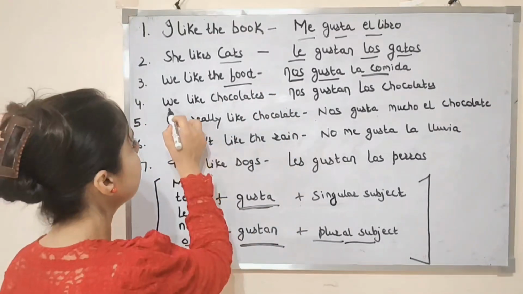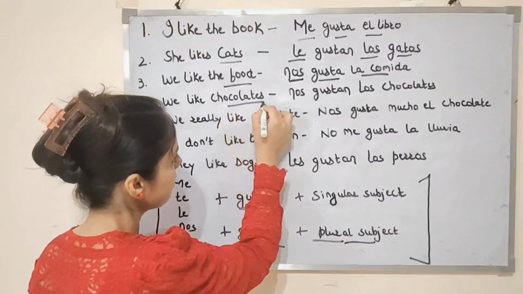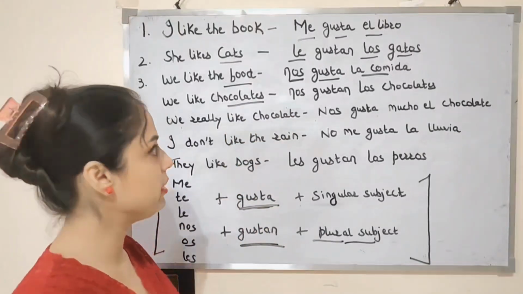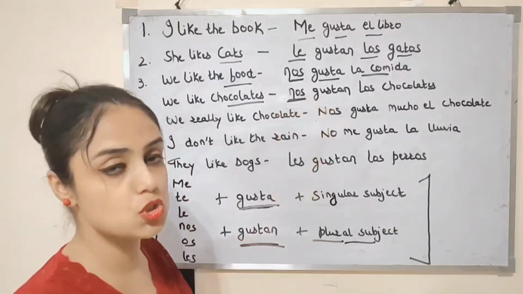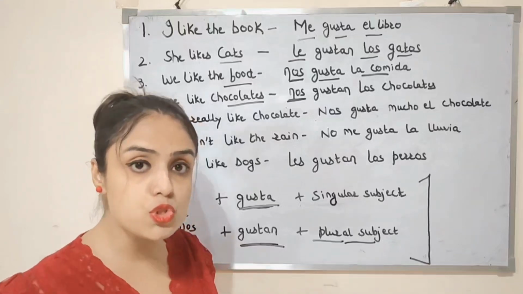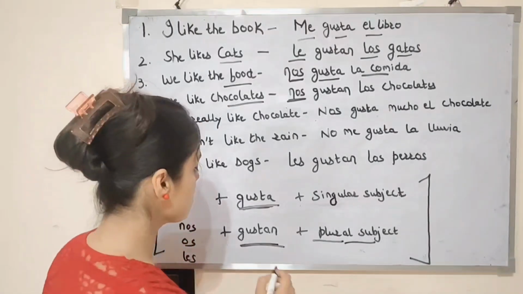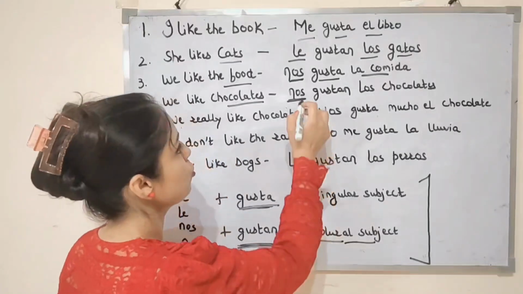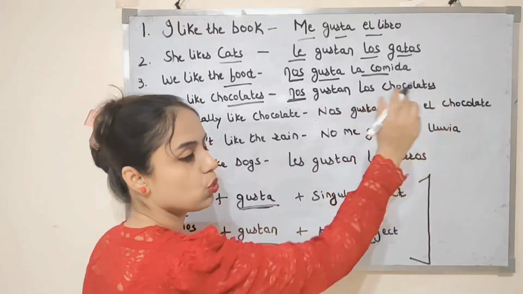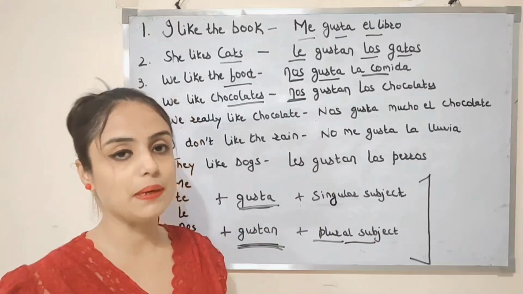Next example, we like chocolates. So we will use nos. Chocolates here are plural, so los chocolates. If we are using los chocolates, we will use this form of gustar. So nos gustan los chocolates. Chocolates are pleasing to us.